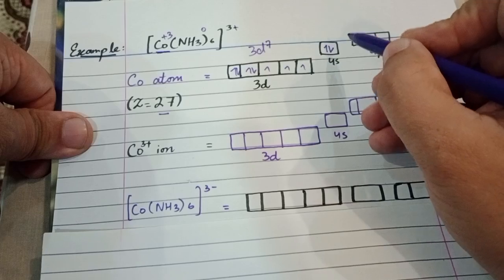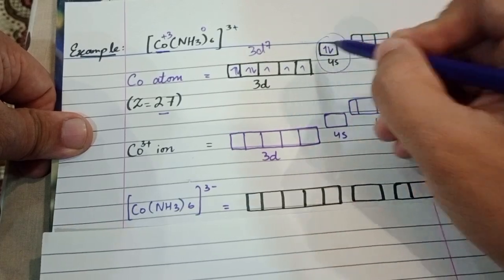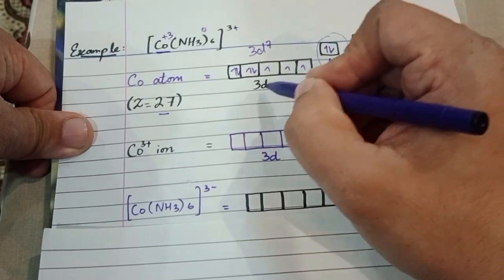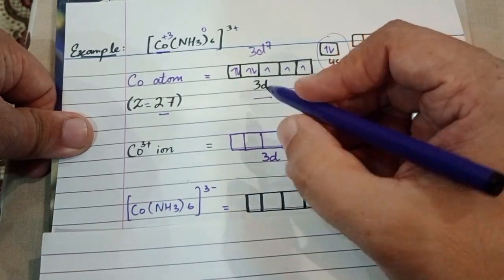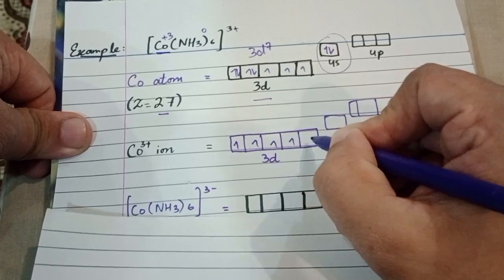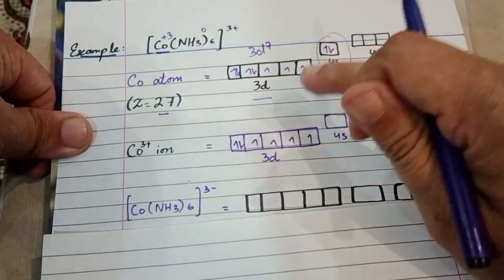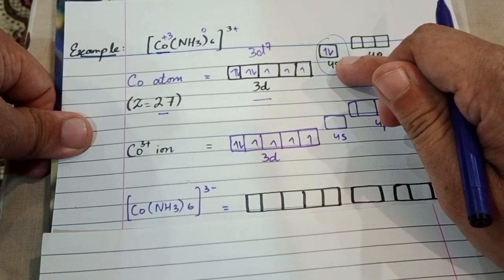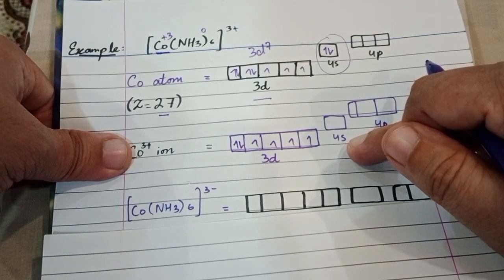In this manner, 2 electrons are removed from the 4s orbital and 1 electron is removed from the 3d orbital. So the electrons will be arranged in the Co3+ ion as 1, 2, 3, 4, 5 and 6. One electron removed from the 3d orbital and 2 electrons removed from the 4s orbital, and that is the configuration of the Co3+ cobalt ion.